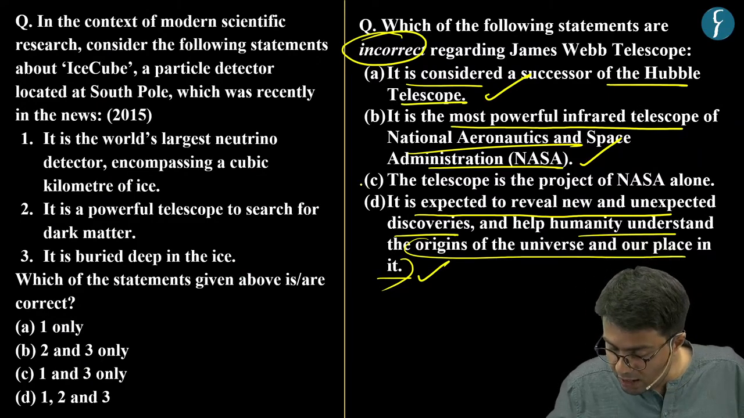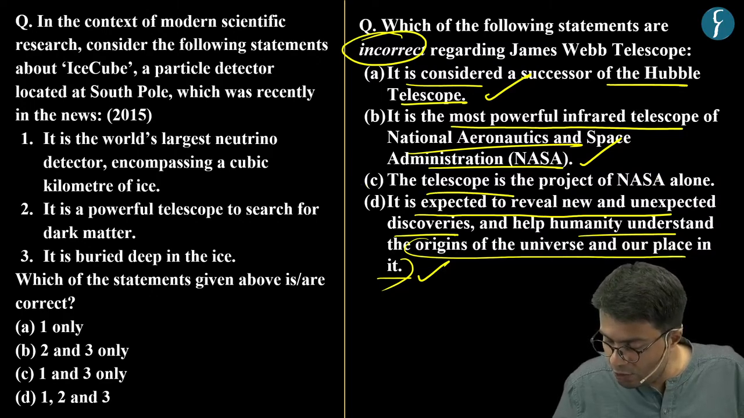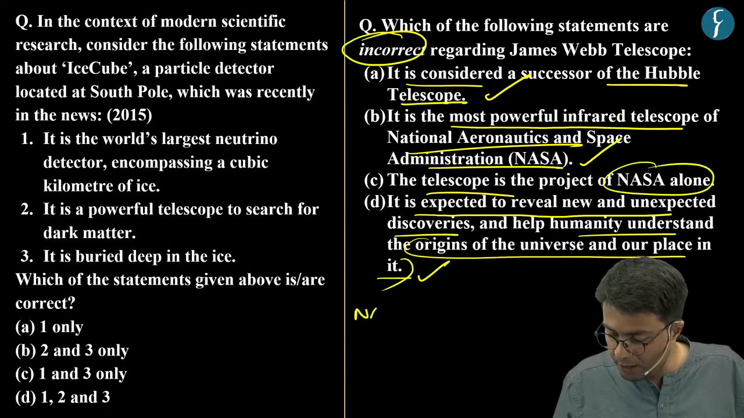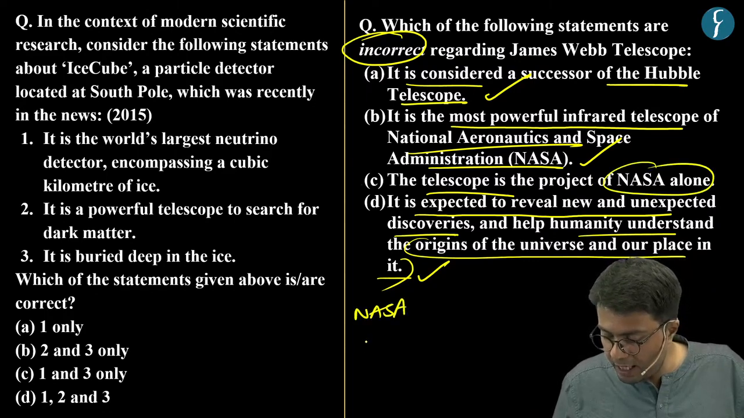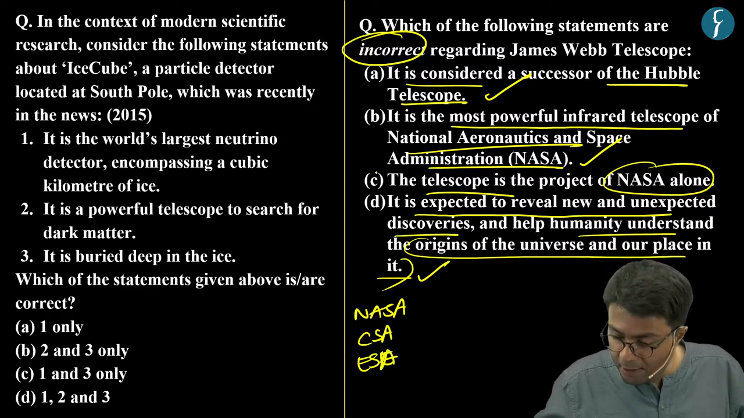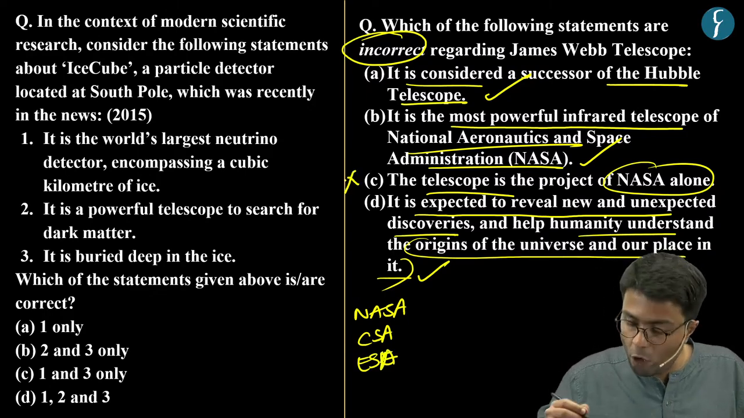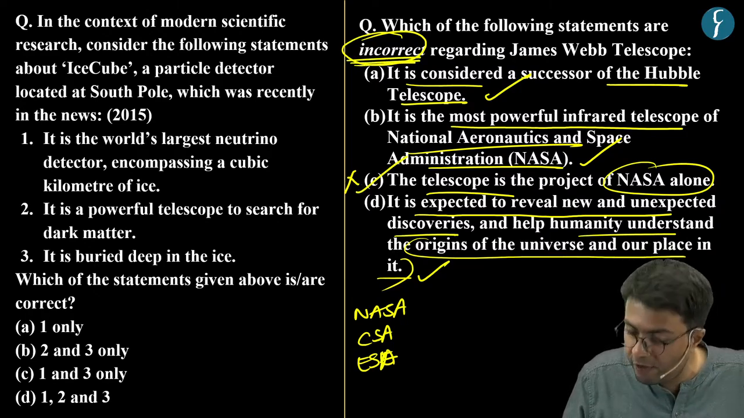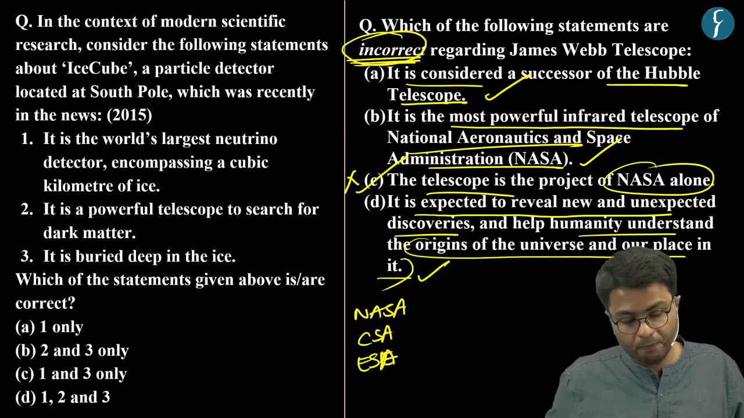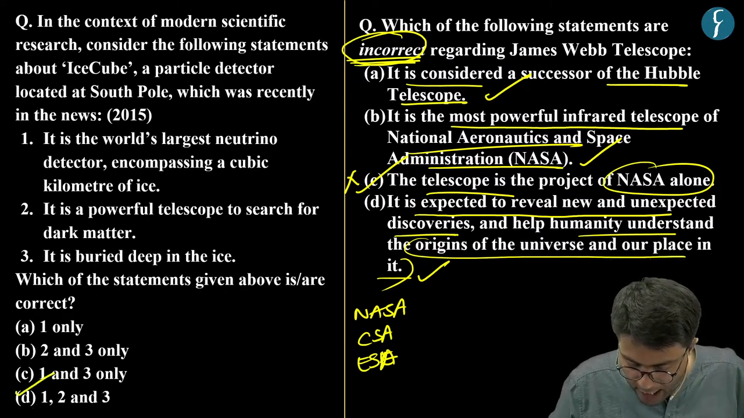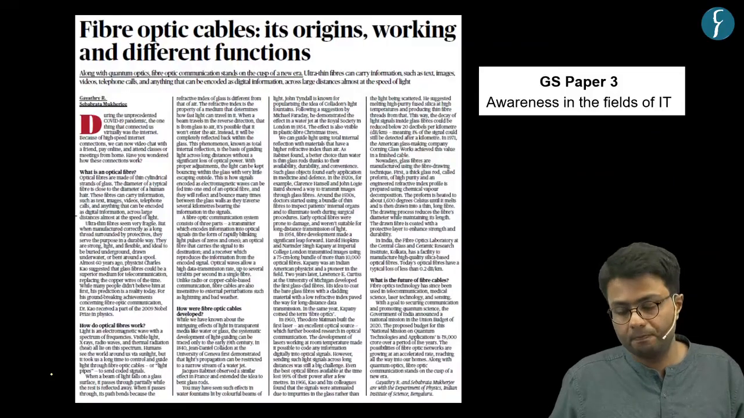Now, the third statement is incorrect because this telescope is not just a project of NASA alone; it was a joint venture between NASA, the Canadian Space Agency, as well as the European Space Agency. Hence, statement 3 is incorrect, which makes option C the right answer, as the question wanted us to identify the incorrect statement. Whereas as far as the PYQ is concerned, option D was the correct answer.